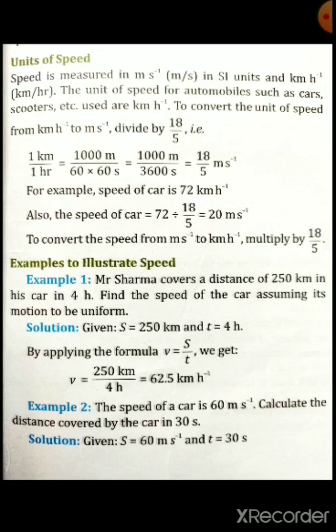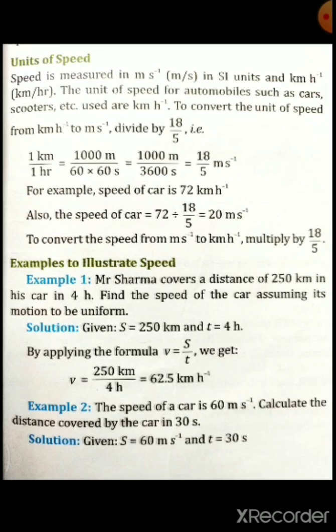Examples to illustrate speed. Example 1. Mr. Sharma covers a distance of 250 km in his car in 4 hours. Find the speed of the car assuming its motion to be uniform. So what are the given things? Distance is given, that is 250 km, and time is also given, that is 4 hours. What we have to find out? By applying the formula v is equal to velocity is equal to distance divided by time, we get v is equal to 250 km divided by 4 hours is equal to 62.5 km per hour. I hope all of you have understood that one.